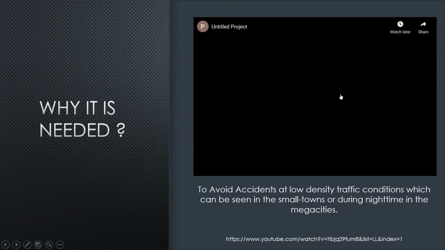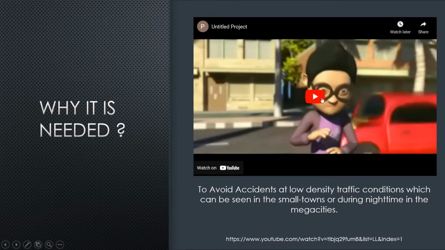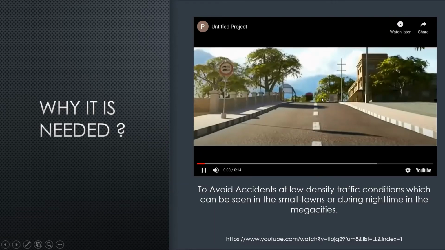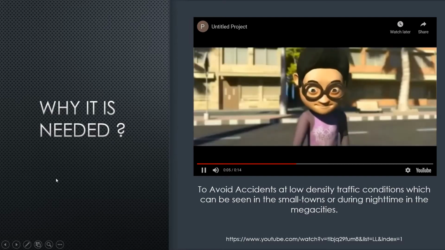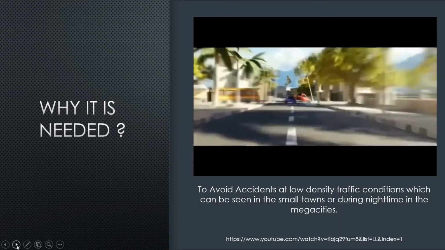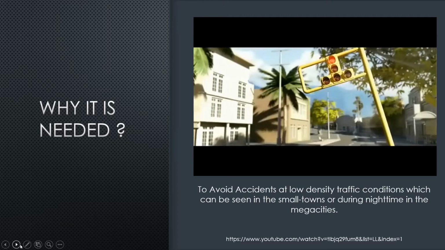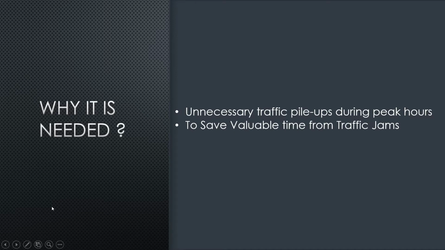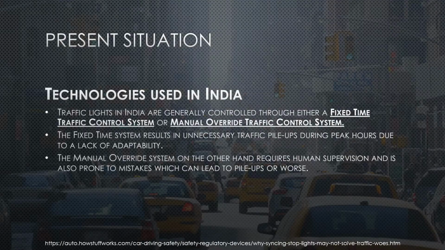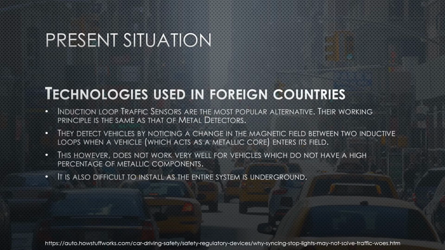Let's have a look at what happens when the traffic signals are not adaptive. Why is it needed? To avoid traffic pileups during peak hours, to save valuable time from traffic jams. The present technology used in India is either a fixed time traffic control system or manual override traffic control system. Whereas in foreign countries, they use induction loop traffic sensors as an alternative.